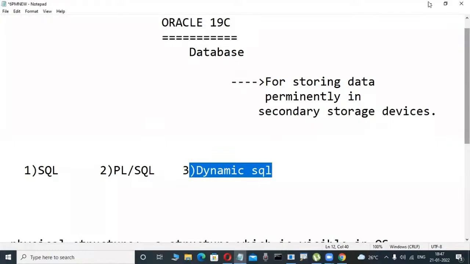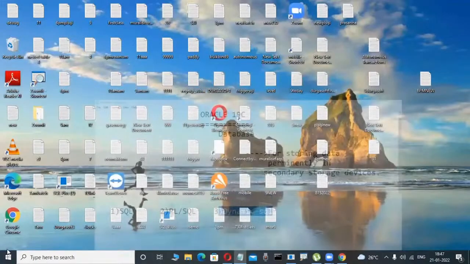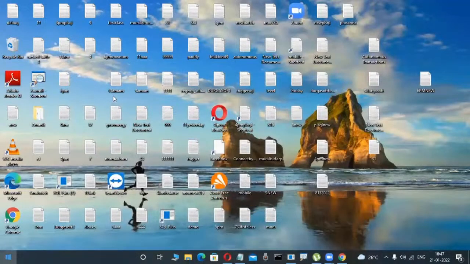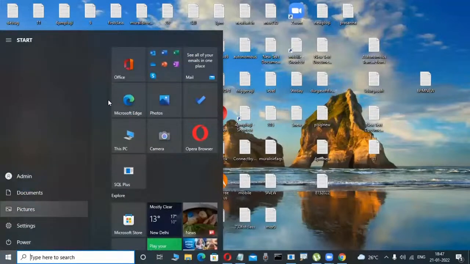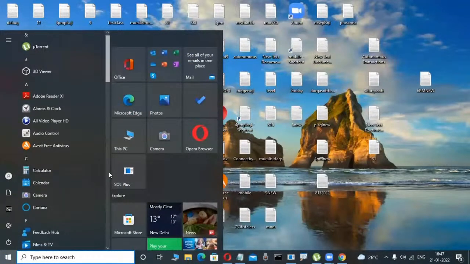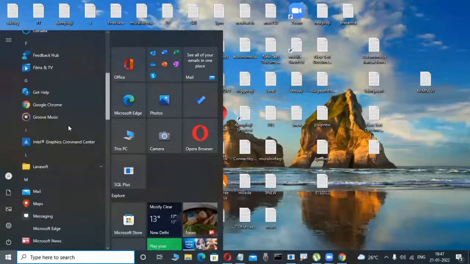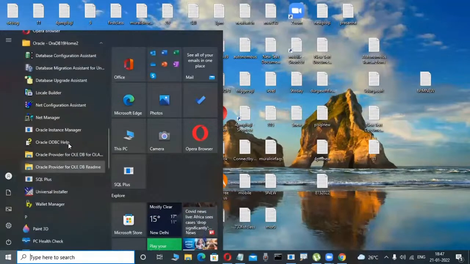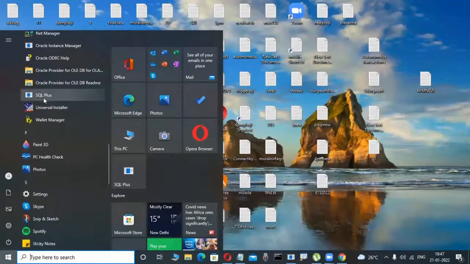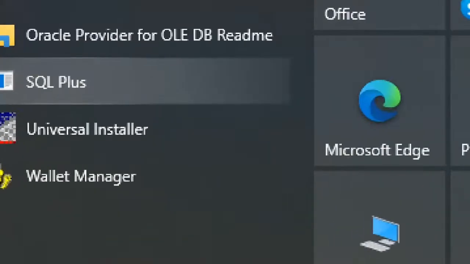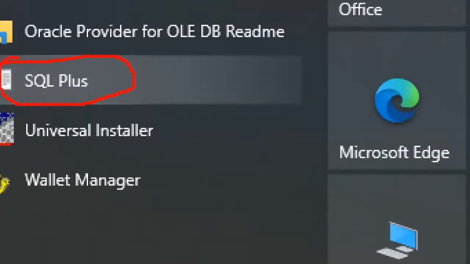Whenever I install the Oracle software, the tool is automatically available. How to install it and what these tools are, we will learn in our course. Don't worry. In this Oracle software I'm installing, the SQL Plus tool is there. Daily through this tool we interact with the server, where the Oracle database is.